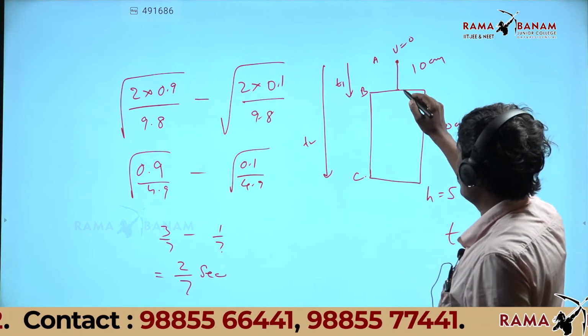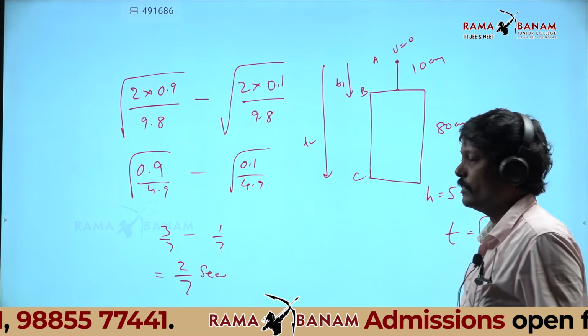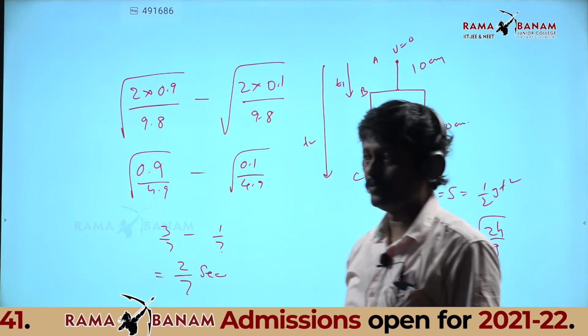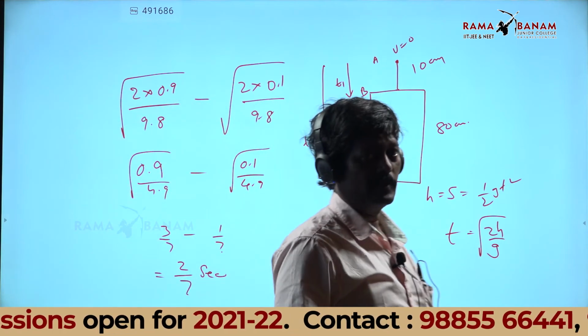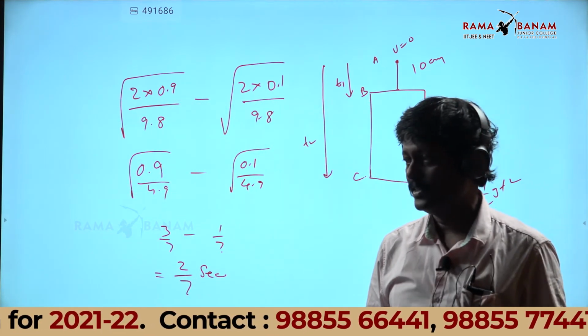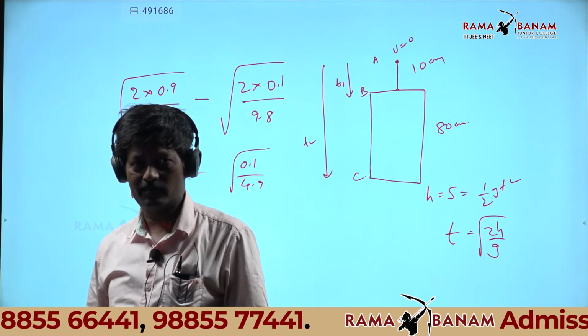We have to find the velocity at B. Then I use S equal to ut plus half gt square. I got a quadratic equation. To find the factors it took time. Otherwise I would have done. Paper is very lengthy. This kind of answers I get from the student many times.